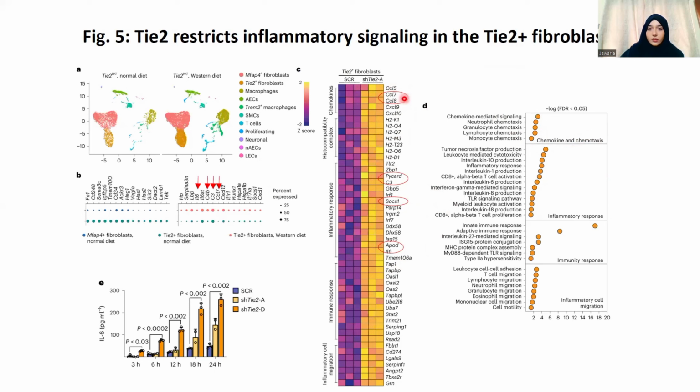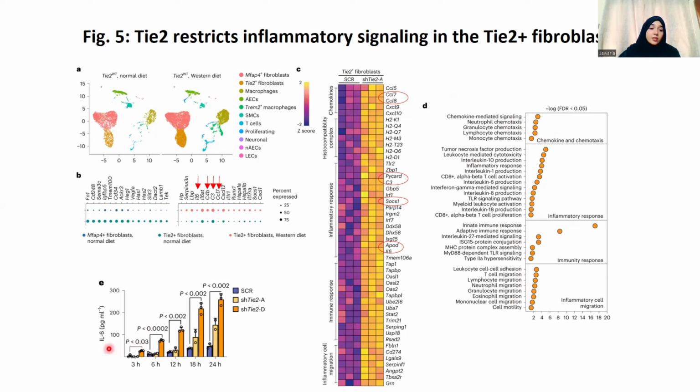Here we can see that the chemokines CCL7 and CCL8 genes are involved in these pathways, and these pathways are also upregulated. Here we can see C3 and some other genes which are involved in these pathways. So these pathways are also upregulated, and in the same way, these pathways are also upregulated.